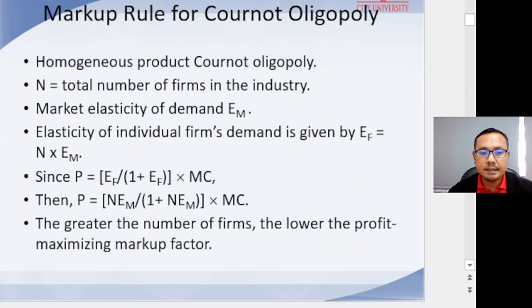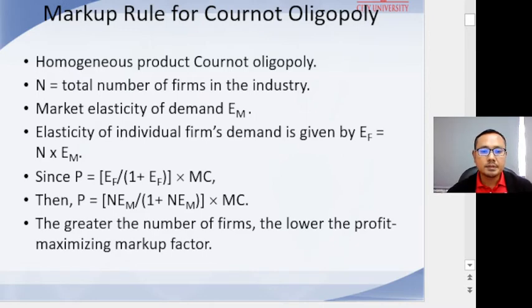Recall that this procedure requires full information about the demand and cost of all firms in the industry, and is complicated by the fact that the marginal revenue of a Cournot oligopolist depends on the output produced by all firms in the market. Ultimately, the solution is based on the intersection of reaction functions.